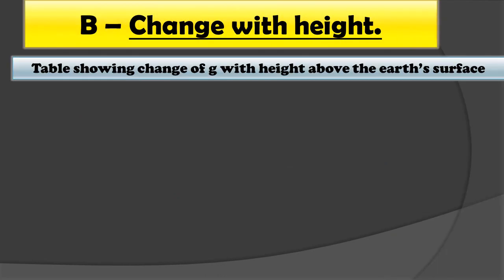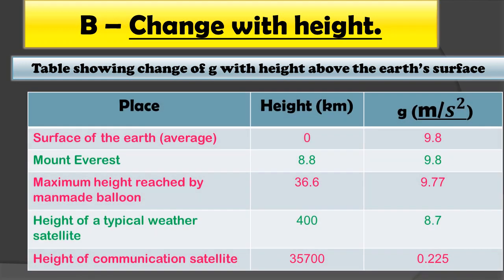Alright, so here one table is given, showing the change in acceleration due to gravity, that is g, with the height above the earth's surface. So let's understand the table. Here three columns are there: place, height in kilometer, and g in meter per second square. First is the surface of the earth. On the surface of the earth, the value of g is 9.8. This is a fixed value, and height is 0, that means no increase in height.